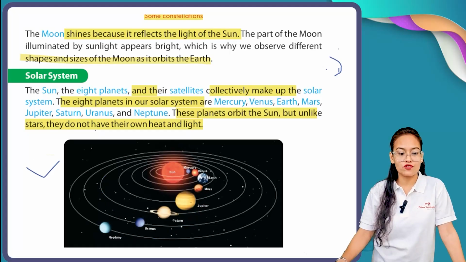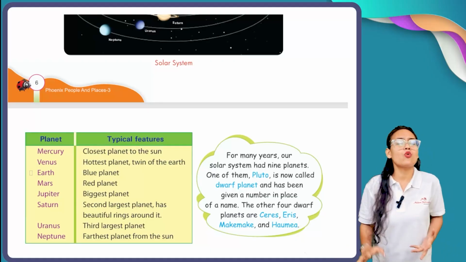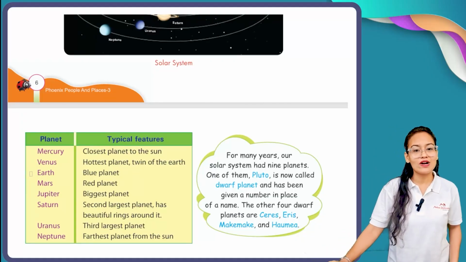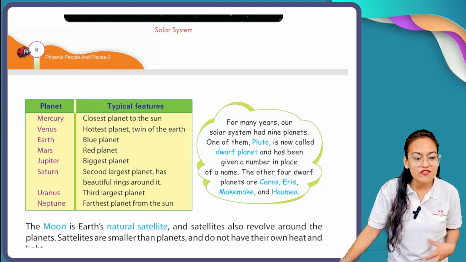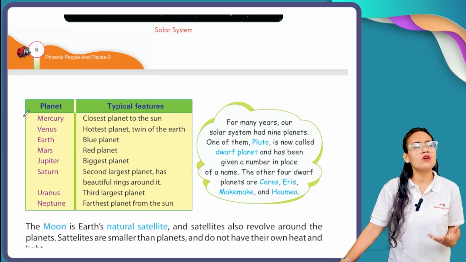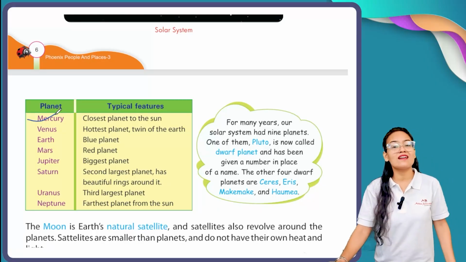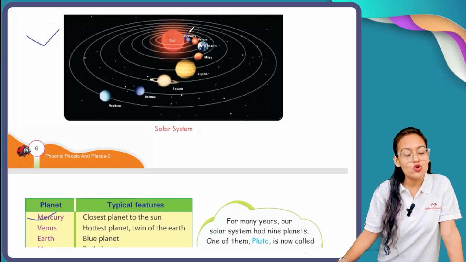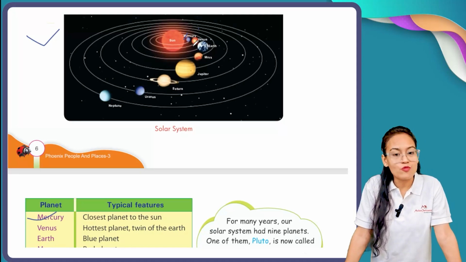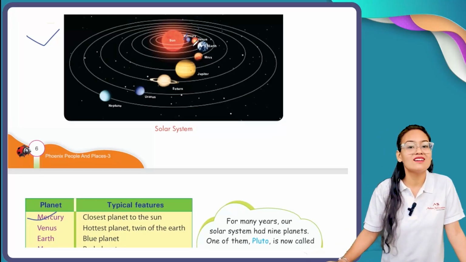Let's move further. Now, if I talk about the unique features of all those 9 planets, or 8 planets, see, Mercury. What is the specific feature of Mercury? How are you going to define the planet Mercury? Mercury is the closest planet to the sun. You can see it here in the solar system. So the special feature about Mercury is that it is the closest planet to the sun.